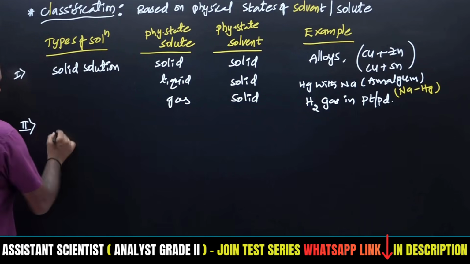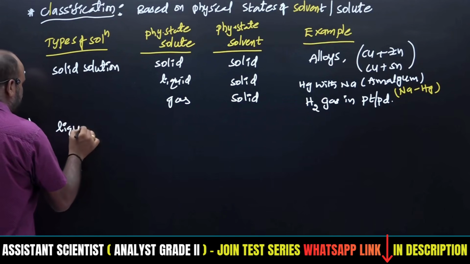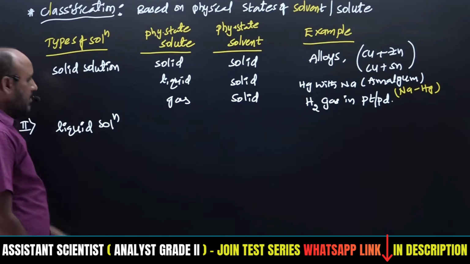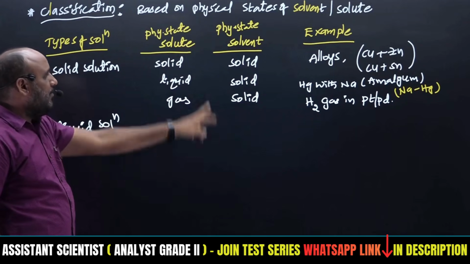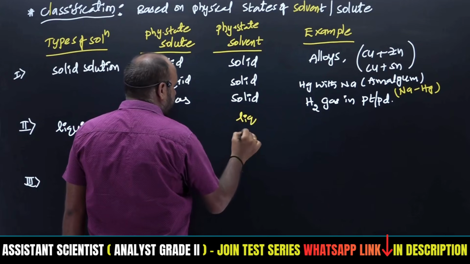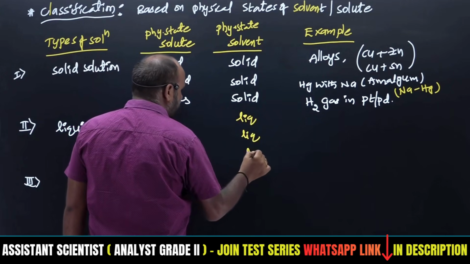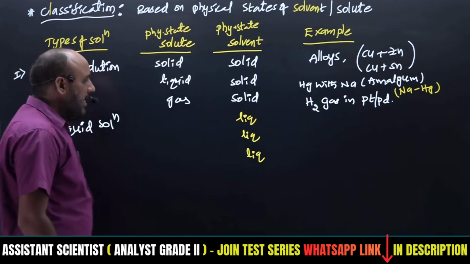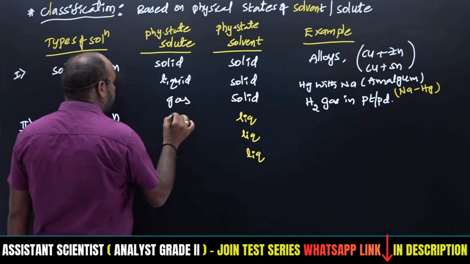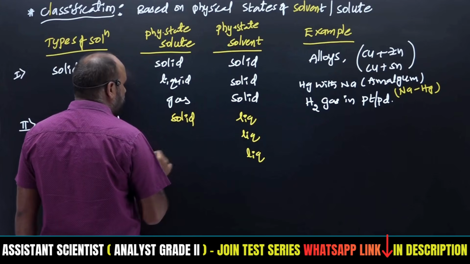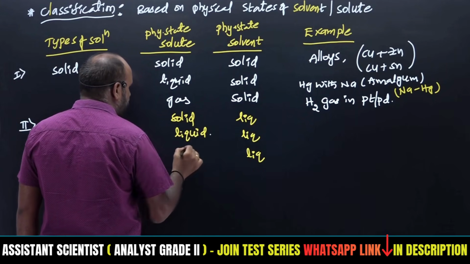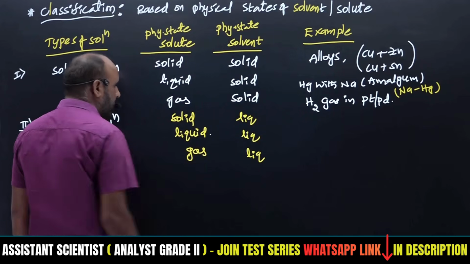The second kind of solutions will be liquid solutions. In these liquid solutions, what is the major component? Liquid only, right? So I am going to write first, the major component is liquid. The major component is always liquid. Such solutions are called liquid solutions. The minor component may be a solid, may be a liquid, may be a gas, right?